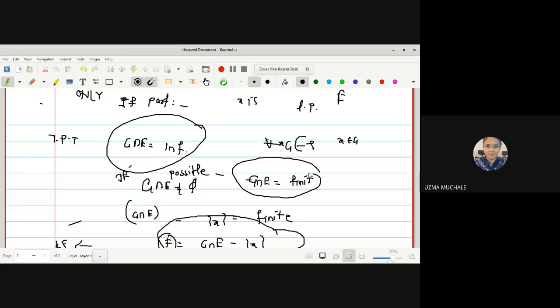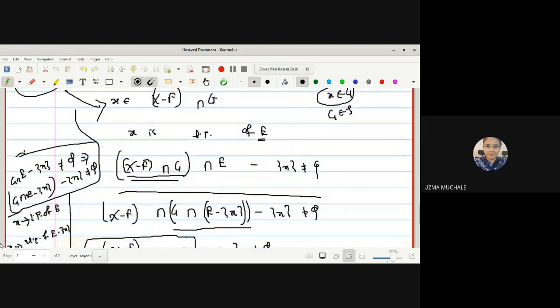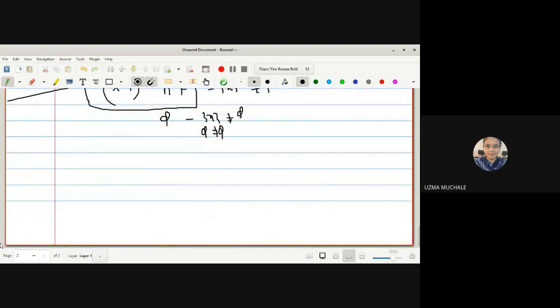G intersection E is finite. So what should be the correct assumption? G intersection E contains infinitely many members of E. Okay. Those who want to repeat this, you can see the YouTube lecture once again whenever you are going to have a revision of this part, so that it will be easier for you.